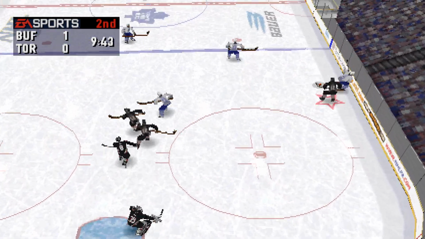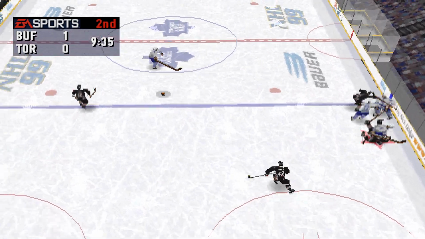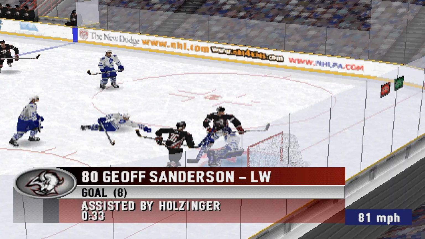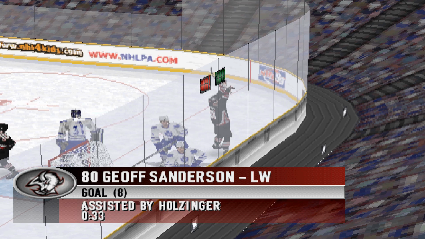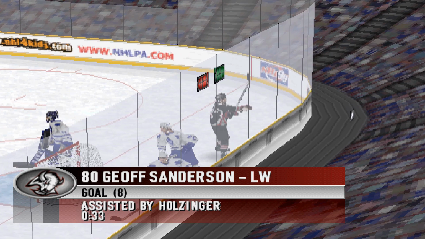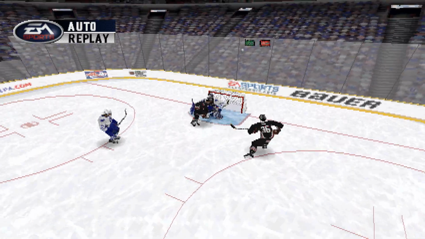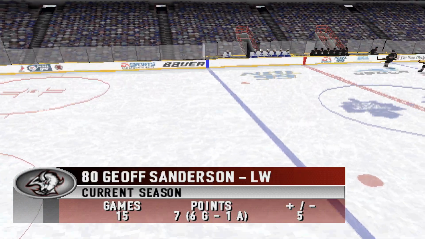Berezin then shot it. Schmelik run over by King. Holzinger gets the puck to Sanderson. Shot! Sanderson scores! Let's take a look at the replay. We start with the pass. He let a slap shot go, and it found a home in the back of the net.